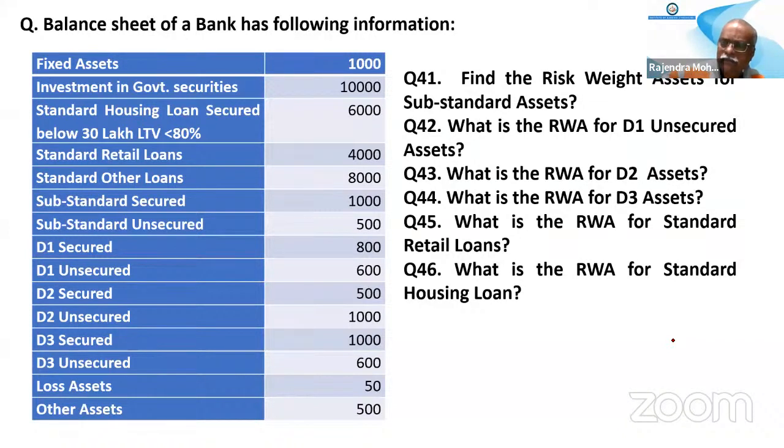As on 31st March 2020, the outstanding Forex open position of a bank is 400 crores, whereas the limit set for this position is 500. What is the applicable capital charge for this position as per RBI Basel 2 standardized duration approach?